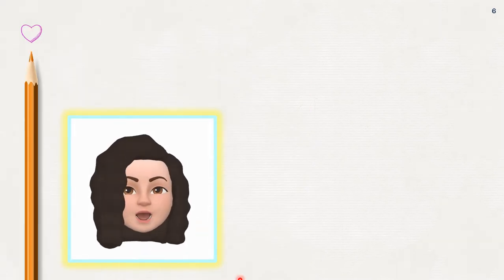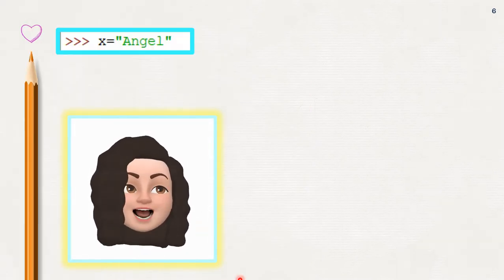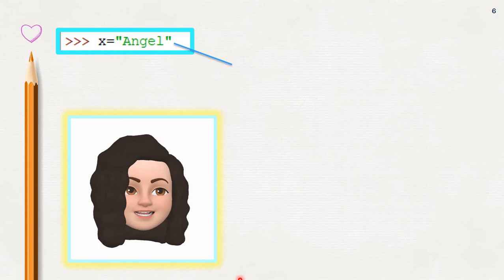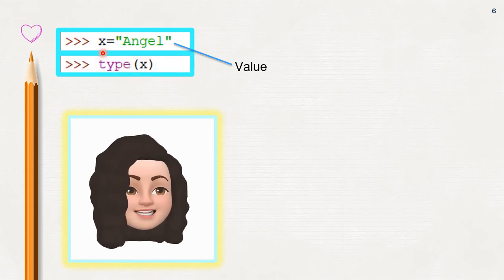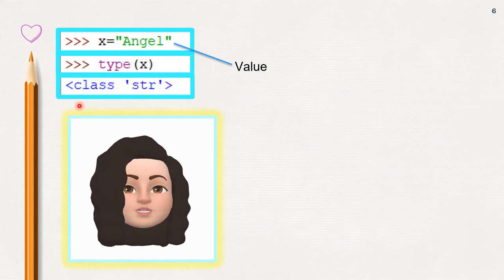Look at this example. x is equal to "angel". What is this "angel"? That is the value of the variable x. Now what is the data type? Using the type function, type of x, I am giving. See, class str. So string is the data type of the variable x.